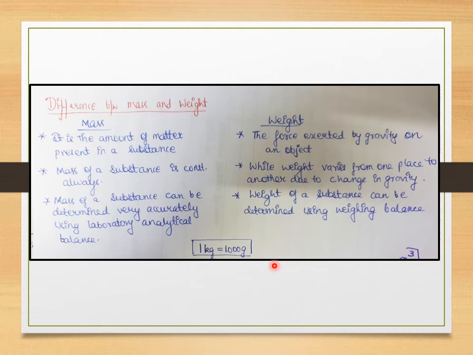For determining the mass or weight of any substance, the SI basic unit, as I've told you, is kilograms, right? But if I tell you to take 1 kilogram of copper sulfate, it is going to be a very large amount and you don't require it in laboratories. So we do not take 1 kilogram or 0.65 kilograms of anything. We take it in grams, right? The conversion of 1 kg to gram is that 1 kilogram is equal to 1000 grams, right?